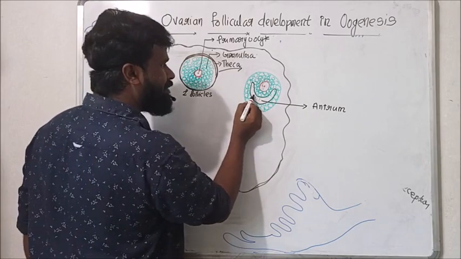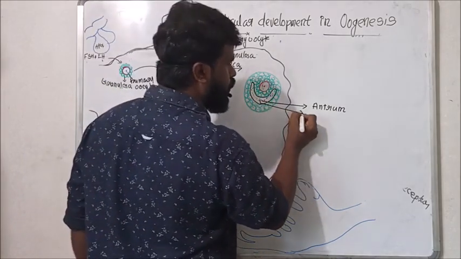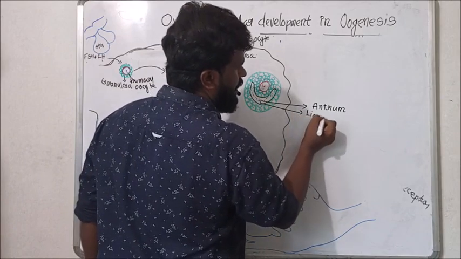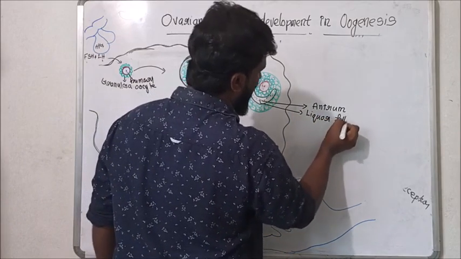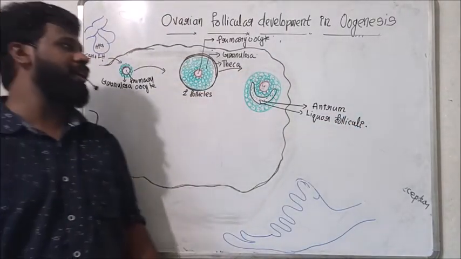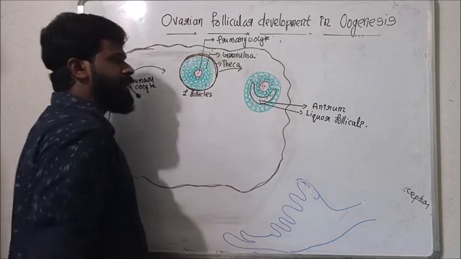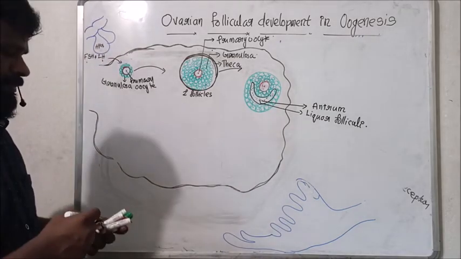This antrum is filled with estrogen as well as a liquid called liquor folliculi.